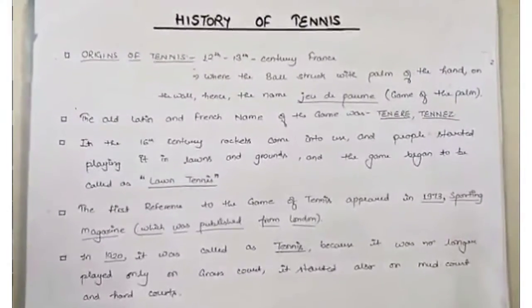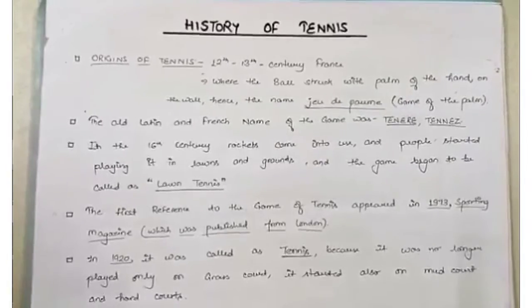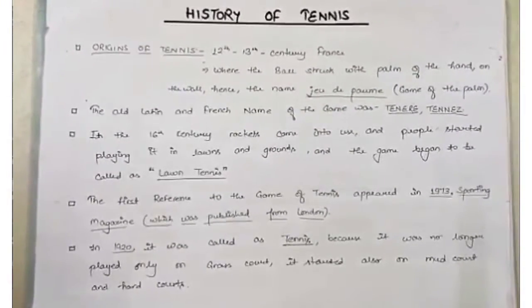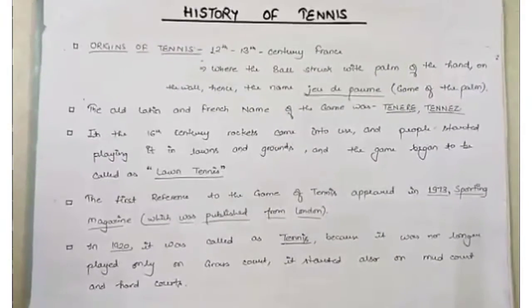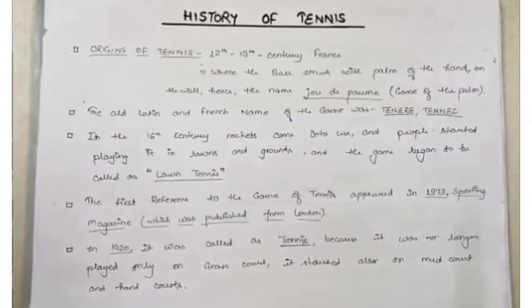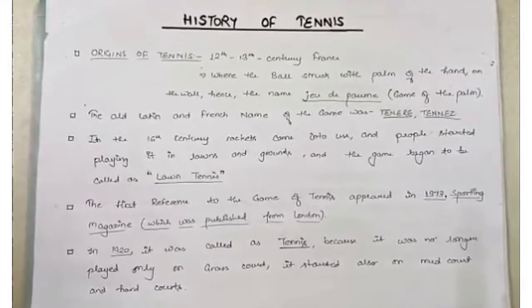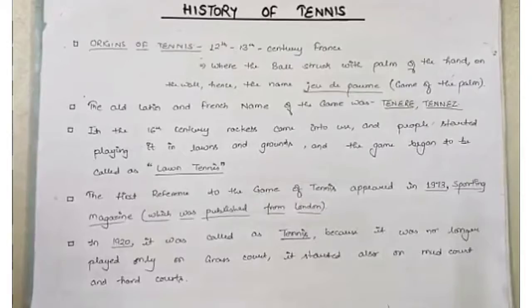Its origin of tennis was in the 12th and 13th century in France, where the ball was struck with the palm of the hand on the wall. Hence, the name Jeu de Paume, game of the palm. In this, the people used to hit the ball with the palm on the wall, so it was named Game of the Palm. The old Latin and French name of the game was tennis or tenez.